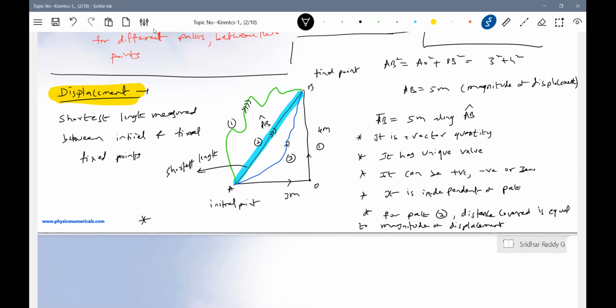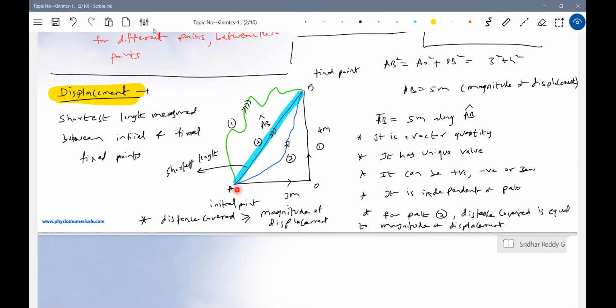What is that? Distance covered will always be greater than or equal to the magnitude of displacement. There's another third condition. Let me put it here.